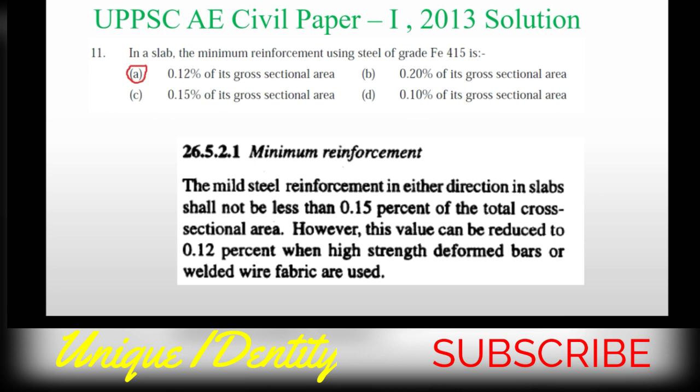However, this value can be reduced to 0.12% when high strength deformed bars or welded wire fabric are used. So Fe415 is a high strength deformed bar, so it is 0.12%. If it were Fe250, then it would be 0.15%.